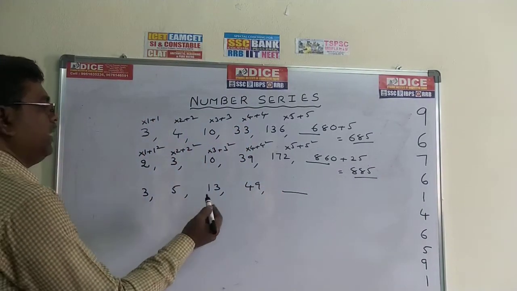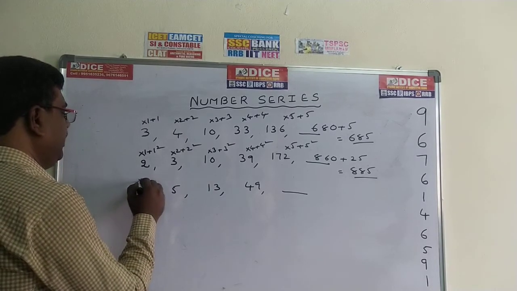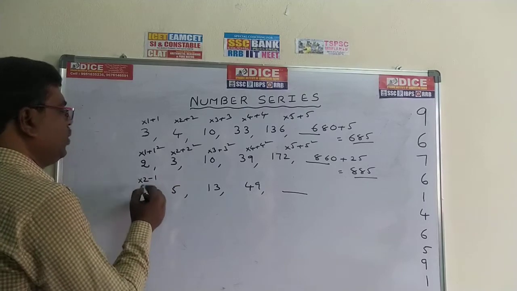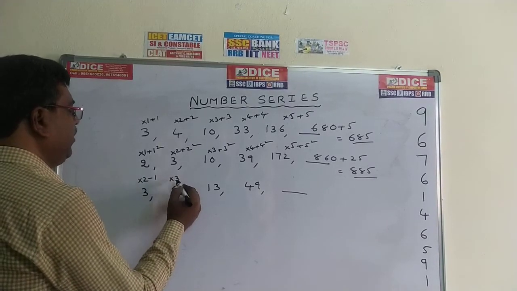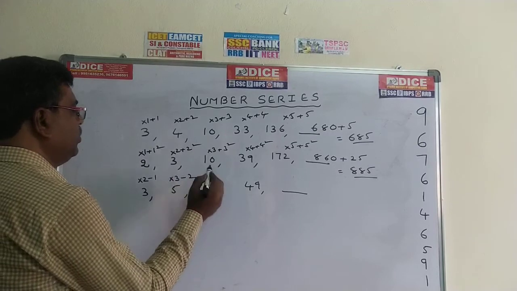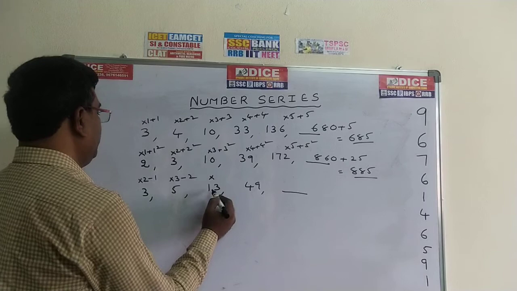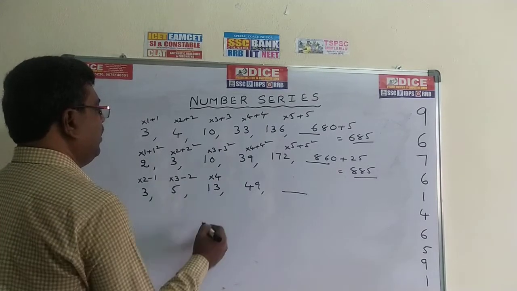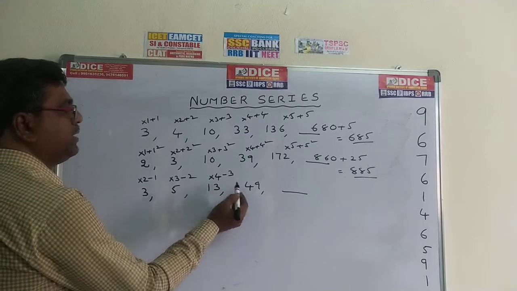Next 3, 5, 13, 19. So this is into 2 minus 1. 3 into 2, 6. 6 minus 1, 5. 5 into 3, 15 minus 2, 13. So 13 into 4 is 52. 52 minus 3, 49.